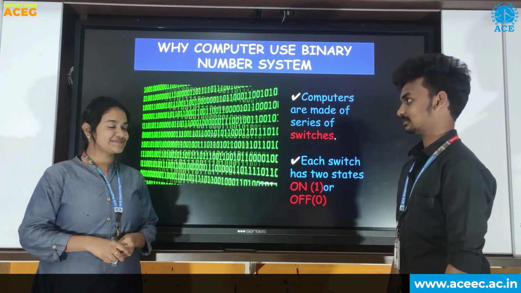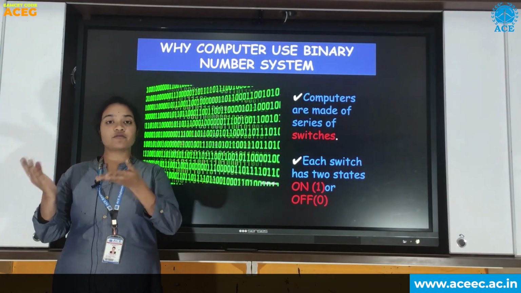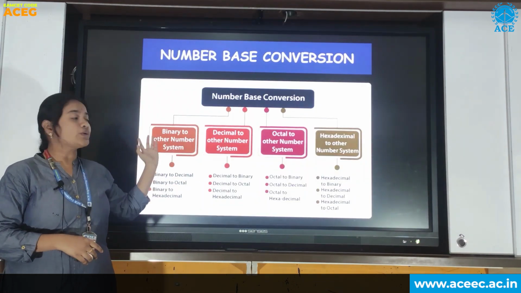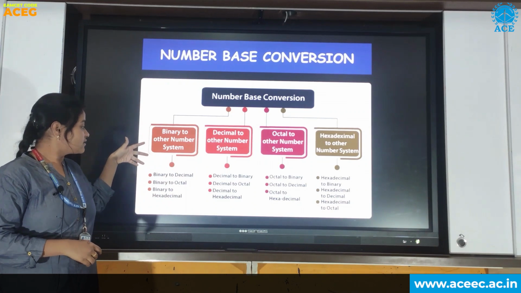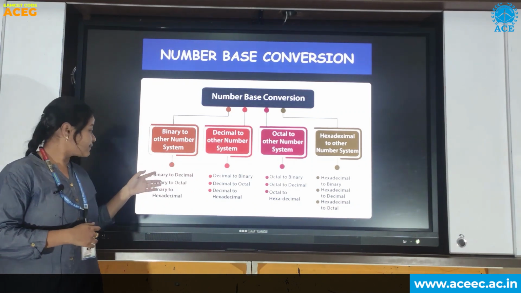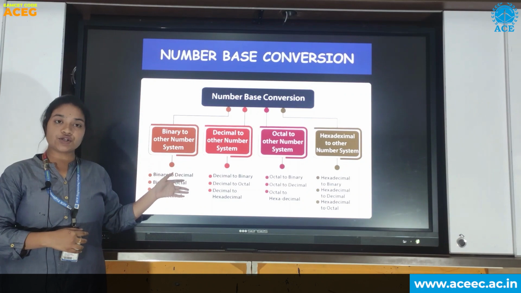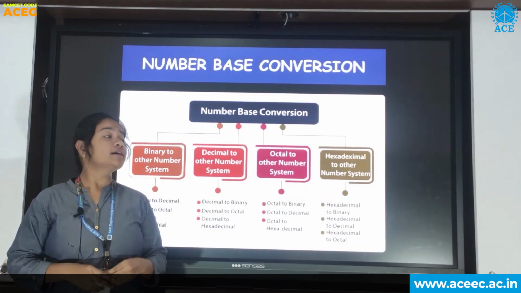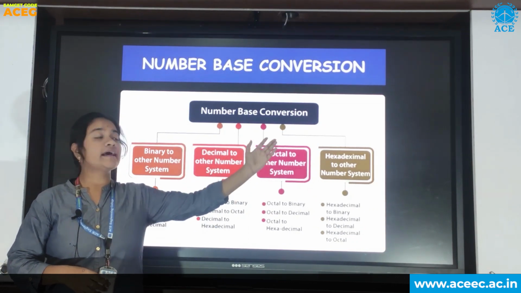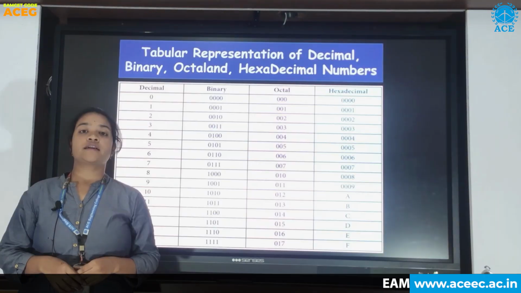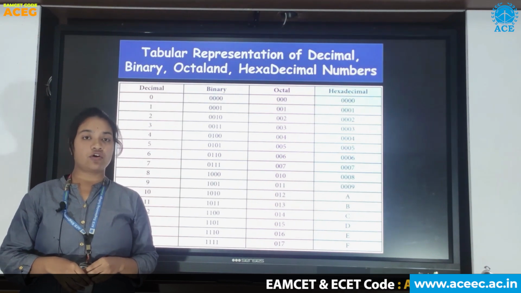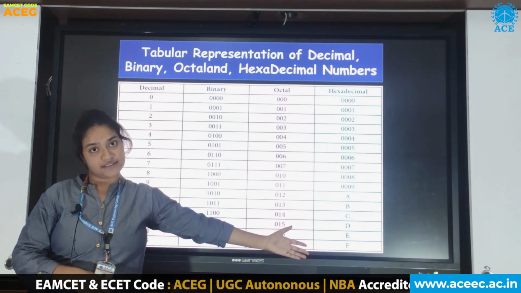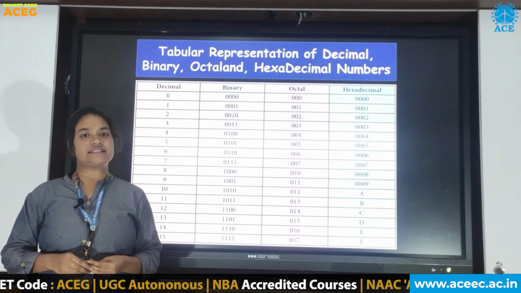Okay, Shravani. Now, let's see how to convert from one number system to another number system. Number base conversion. Binary to other number system. Here, other number system means binary to decimal, binary to octal, binary to hexadecimal. In a similar way, we are converting decimal, octal, hexadecimal to other number systems. Now let's see tabular representation of decimal, binary, octal, hexadecimal. Now my friends will explain these conversions.